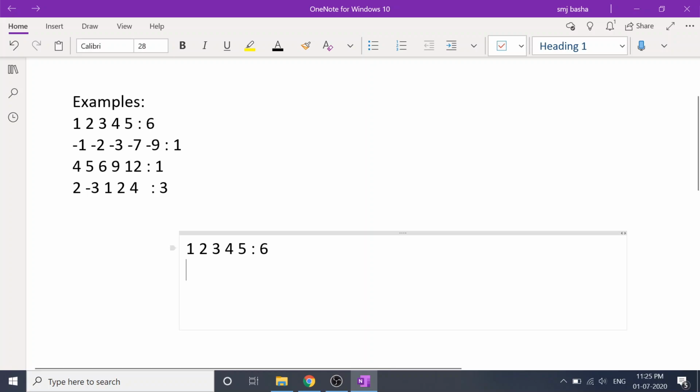So the first positive integer that is missed can be at max n plus 1. In this case, it is not possible to get the answer as 7 or anything more than 7, because if you have to place any other element other than these 5, you have to replace one of them and keep some other element.